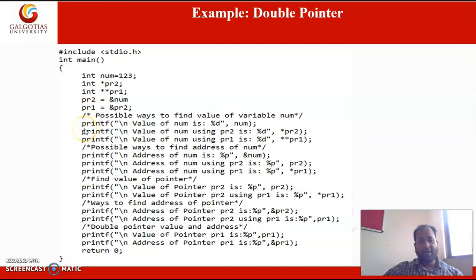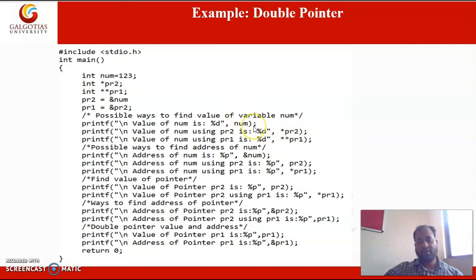In the next instruction we are having the predefined function, that is printf. Using this first printf we are printing the value of number. So 123 will be printed. In the second printf function, we are printing the value of number by using star variable, value at the address of.